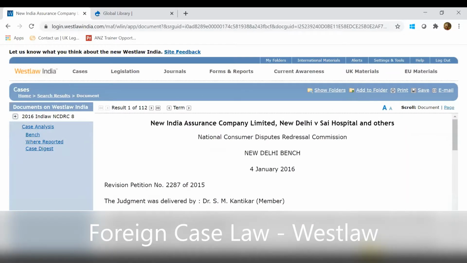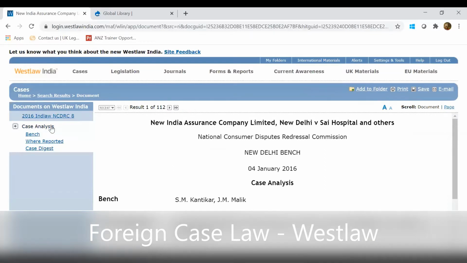And this is the complete judgment. If you want to print it, save it and email it, you can do it from the top right corner. So there is a print command, save command, and you can also email it to anyone or yourself from the database itself. And on the left hand side, you'll get a case analysis section.